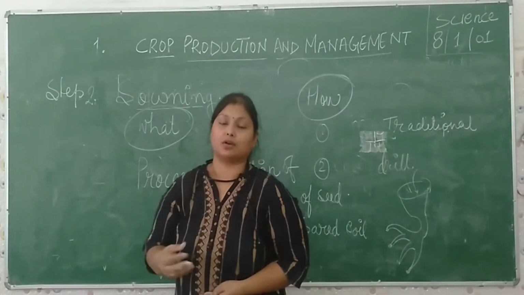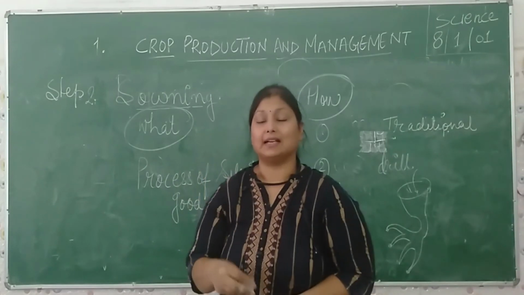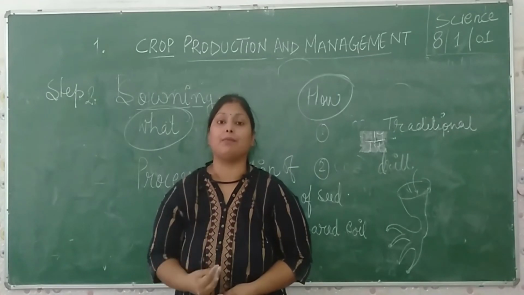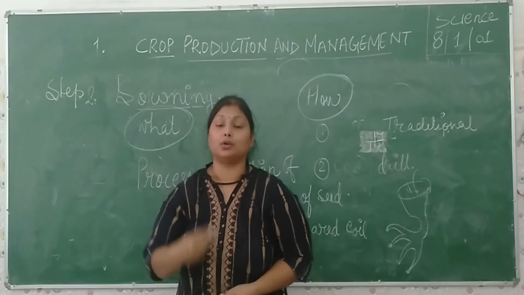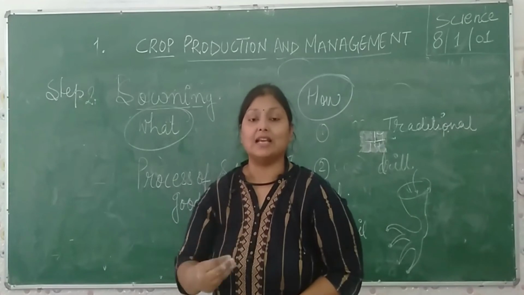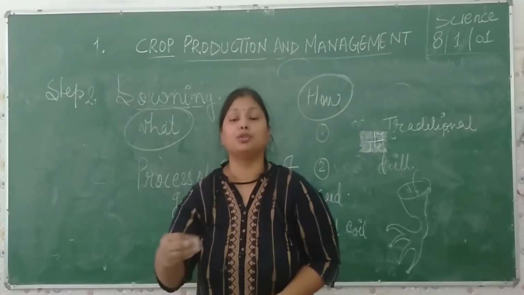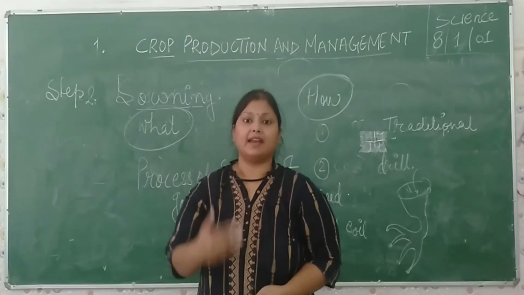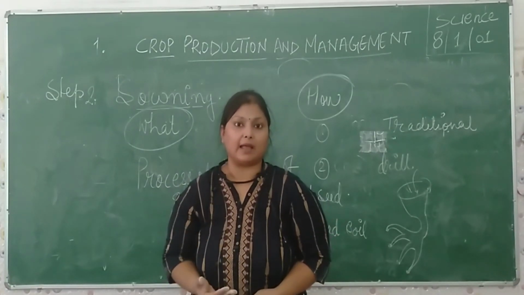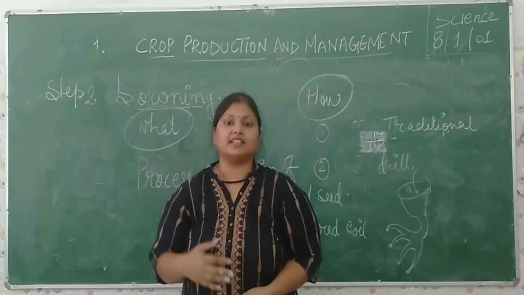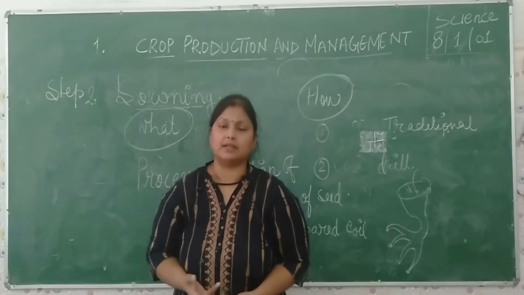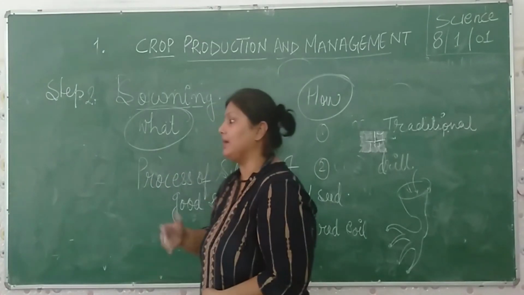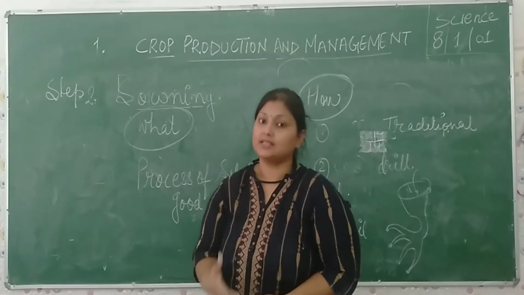Now come to the second thing, that is sowing. Sowing is the process of pouring the seed on a land. That is called the sowing process. The first step is very important: to select a good seed. A good seed in the future develops a good plant. Understand? Good seed is very important. Hybridized seed is very important. Genetically engineered seeds normally come in the market for a good plant and a good crop. So selecting a very good seed is very important.